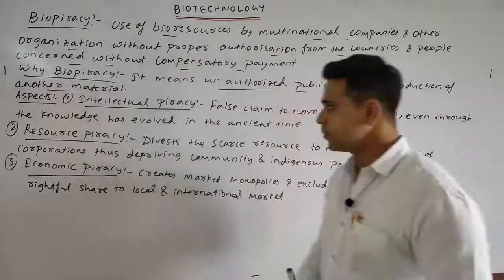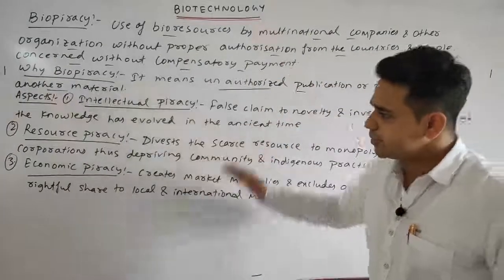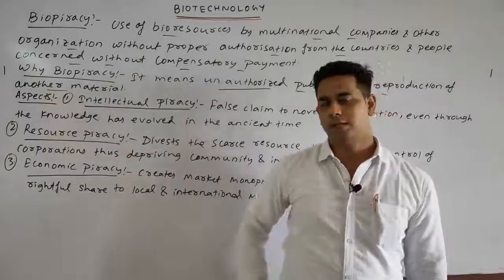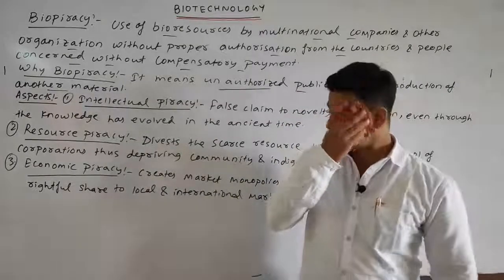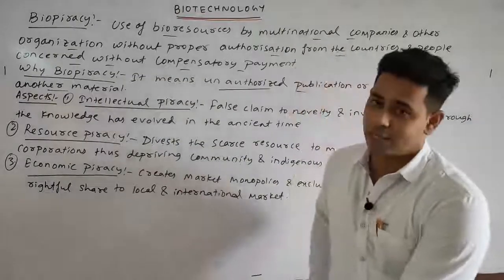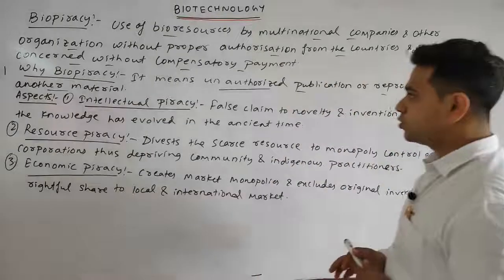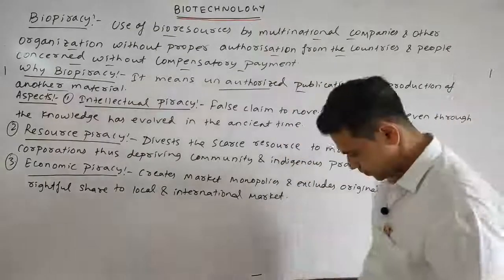Okay, so what various aspects are there under biopiracy? There are basically three aspects. One is the intellectual aspect, then the resource aspect, and the last one is the economic aspect. Okay, these are the various aspects. So the first one is intellectual piracy.